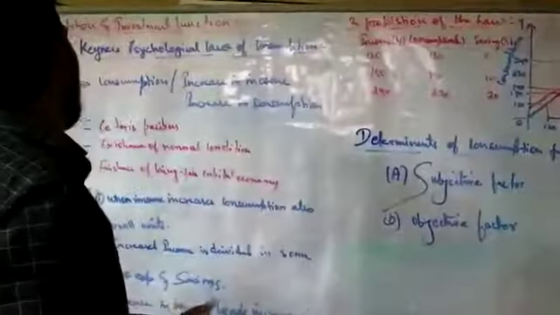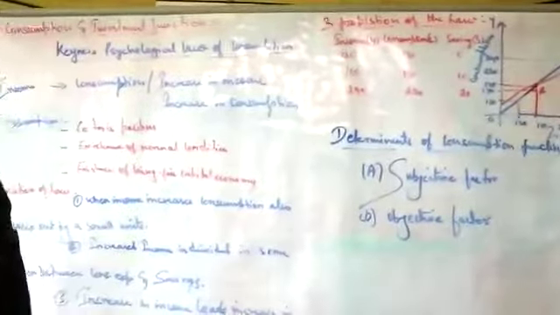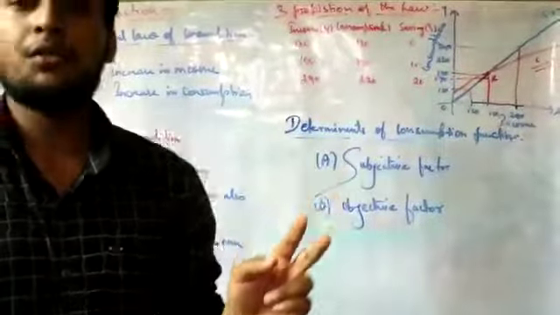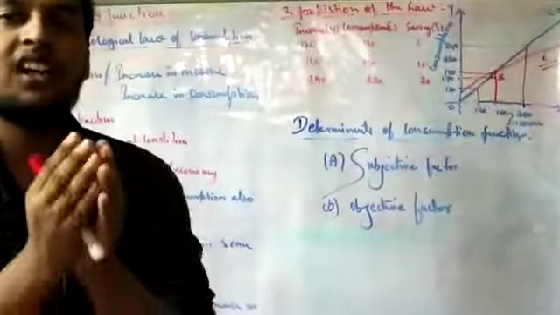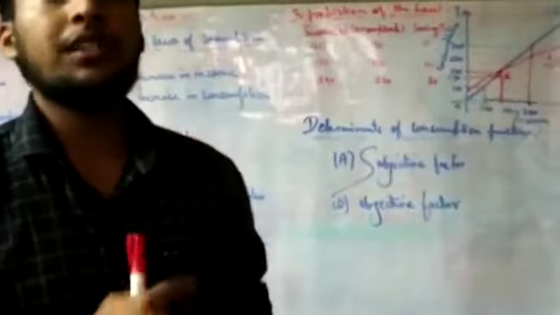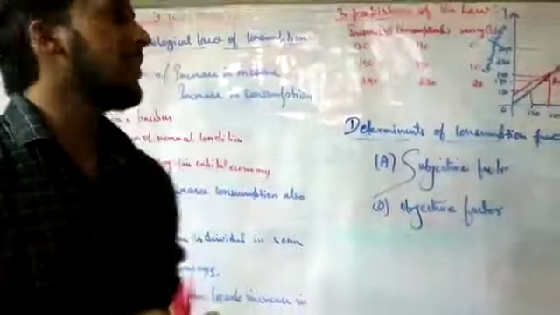Today we are going to continue the fourth chapter of 12th standard, consumption and investment function. Yesterday we have seen what is consumption. When you have an income and you are ready to spend, that is what we call consumption. For example, you have 10,000 rupees of income and you are able to satisfy your needs by spending that 10,000. That is what we call consumption.